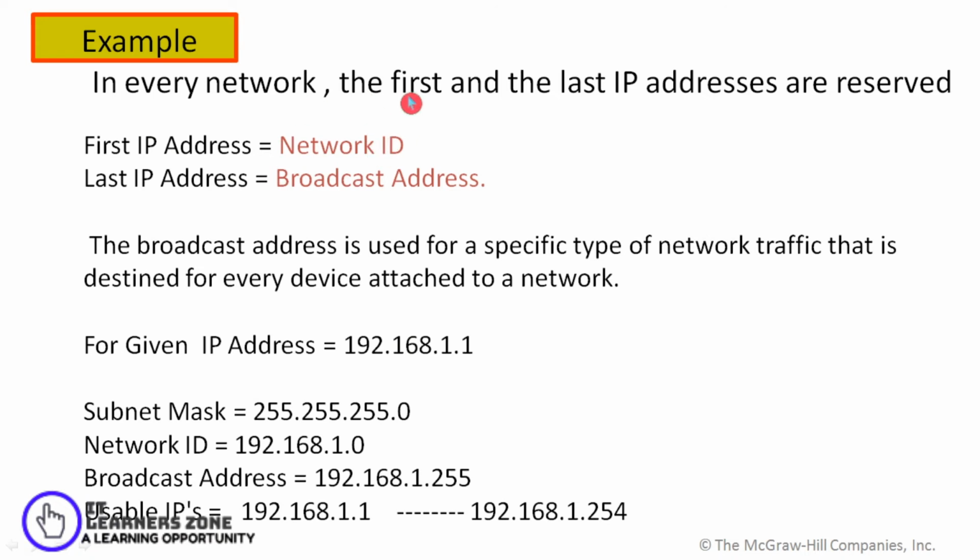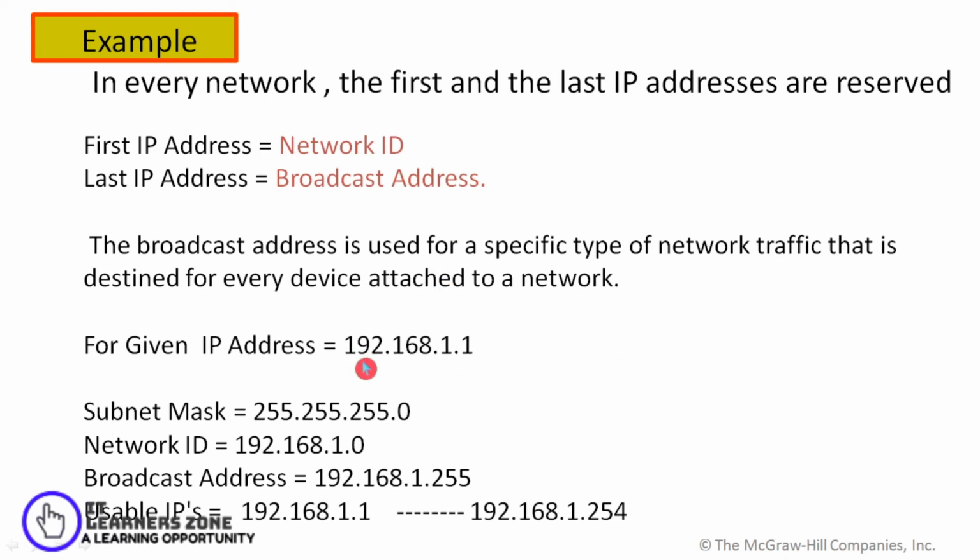Let's see another example. When you talk about any network, there are basically 2 addresses which are reserved. The first address we call the network address or network ID, and the last IP address is called the broadcast address. So what is a broadcast address? It is used for a specific type of network traffic that is destined for every device attached to a network. Whenever I want to broadcast my data to the entire network, I'll be using the broadcast address.